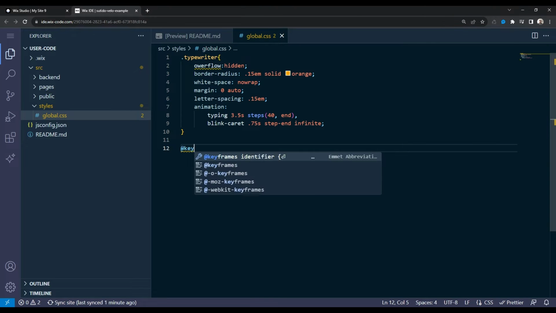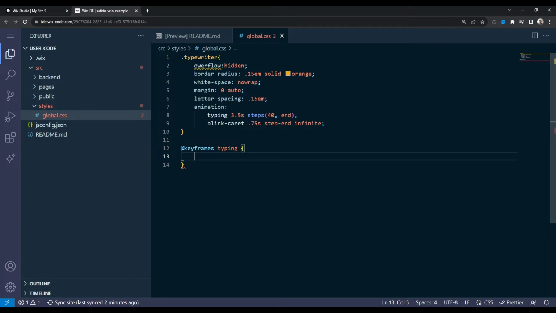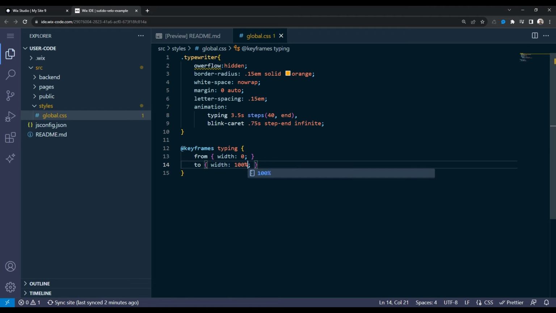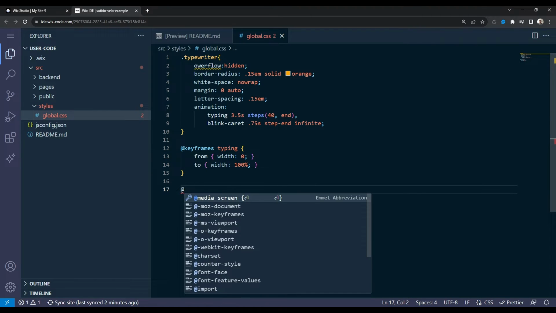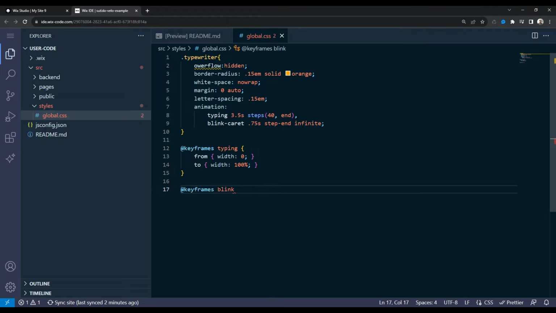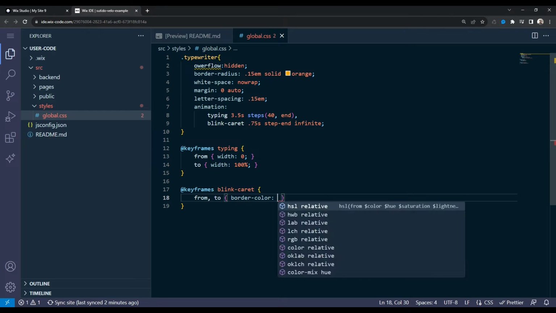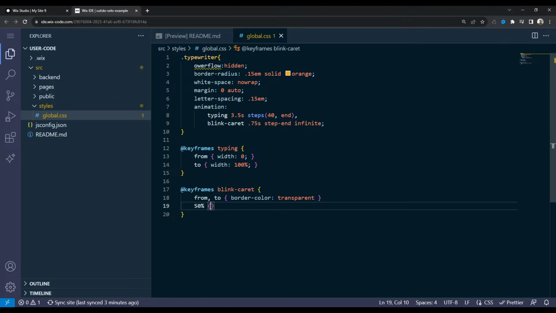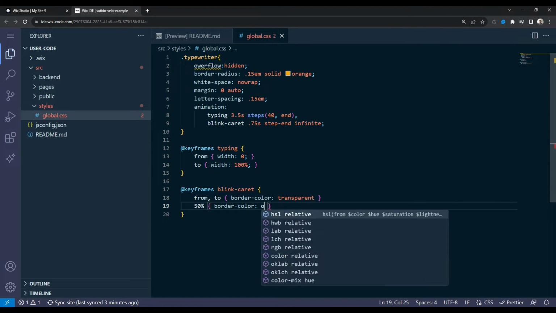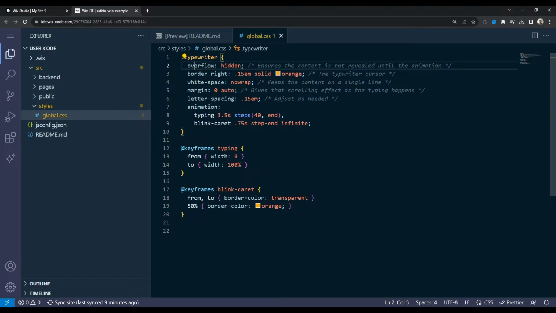The keyframes typing section sets the width to 0 at the beginning of the typing process and sets it to 100% when the typing is complete. This provides an animation that gradually reveals the text. The keyframes blink caret section controls the blinking effect of the cursor. The cursor is initially transparent at the start and end but turns orange halfway through.